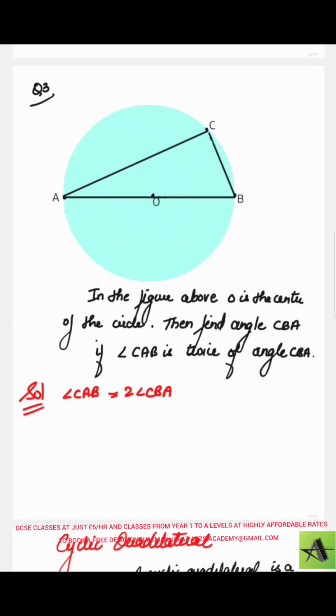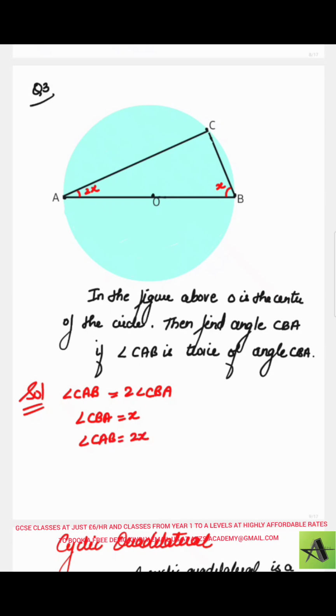So let me assume angle CBA be x. That means this is x. So if this is x, then this is going to be 2x definitely, because it's already mentioned here. So angle CBA is x, then angle CAB will be 2x.